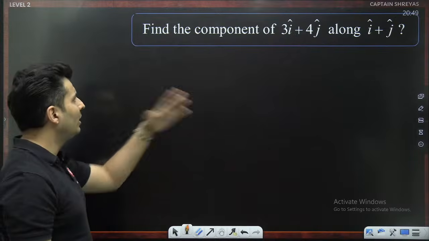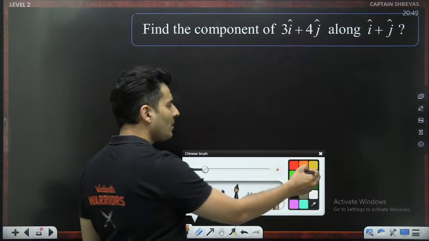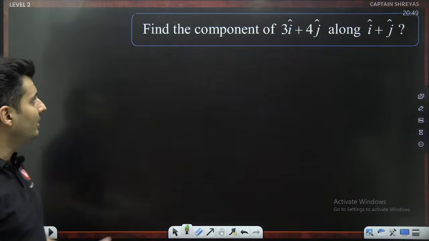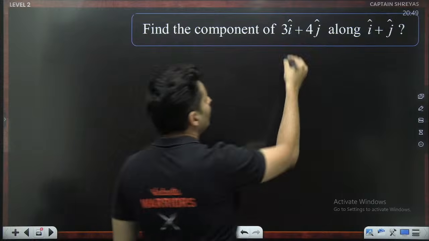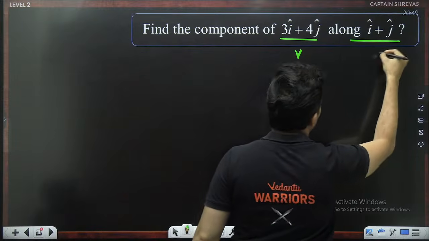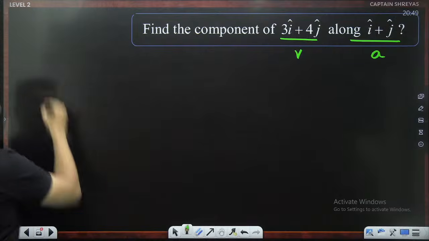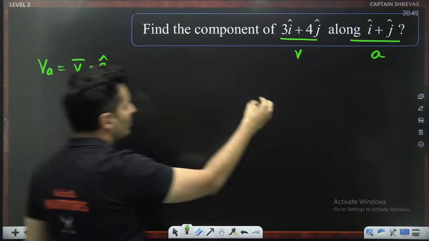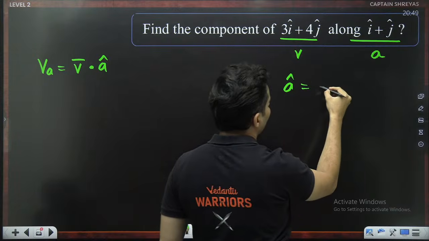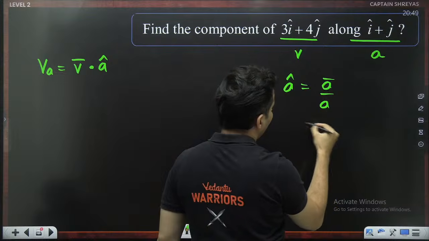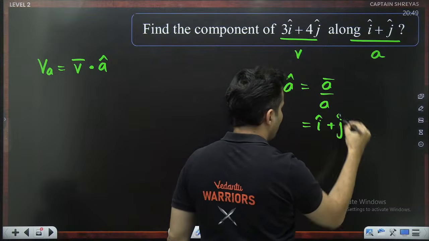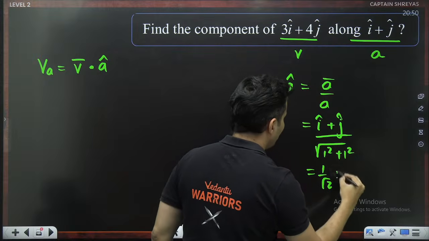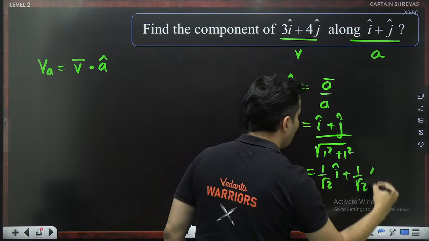This should be the component of one vector along another vector. So you should be very careful when you're finding the component of one thing along another thing. Who is V? Who is A? This is basically V. This is basically A. So component of V along A is V bar dot A cap. So first find out A cap. A cap is A bar by magnitude of A. So it is I cap plus J cap. Magnitude is root of 1 square plus 1 square. So it will be 1 by root 2 I cap, 1 by root 2 J cap.